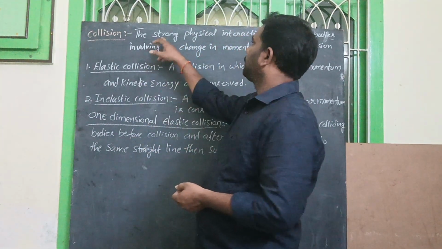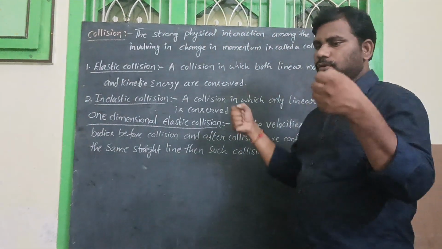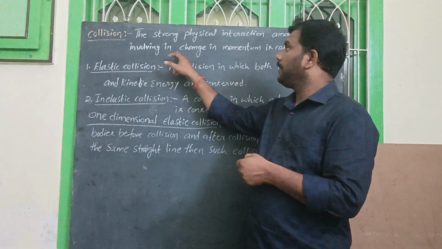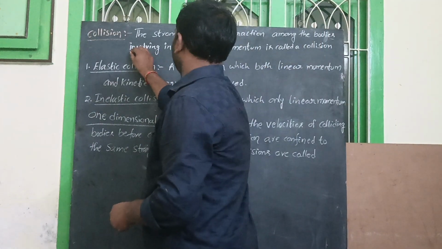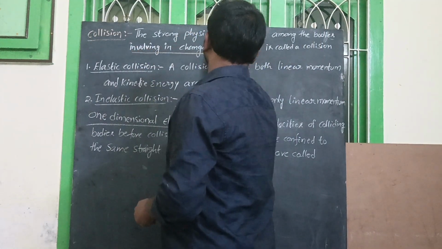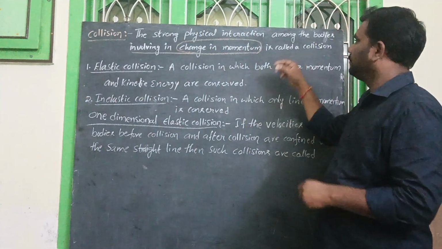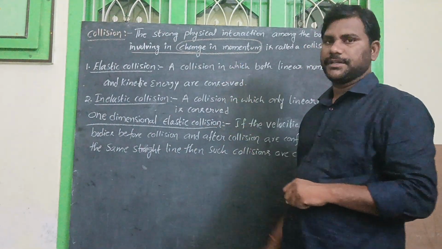So here, the strong physical interaction among the bodies. Strong interaction between the two bodies involving change in momentum. Yes, this is very very important. So change in momentum in a short interval of time is called a collision.